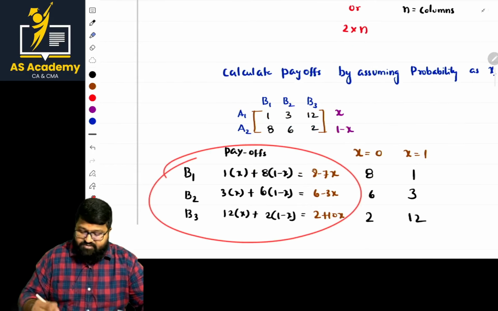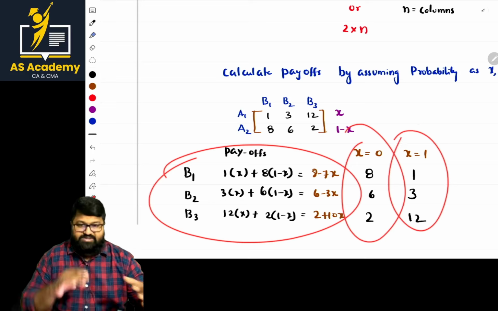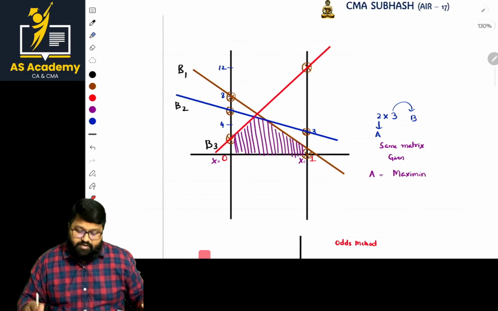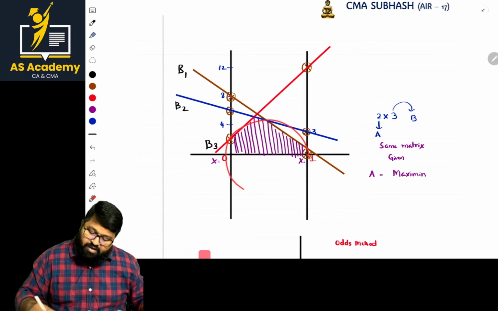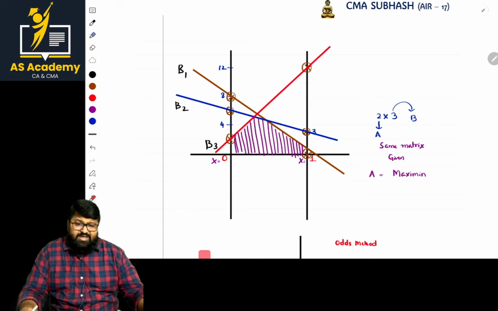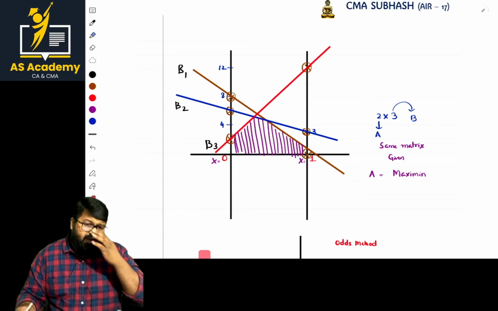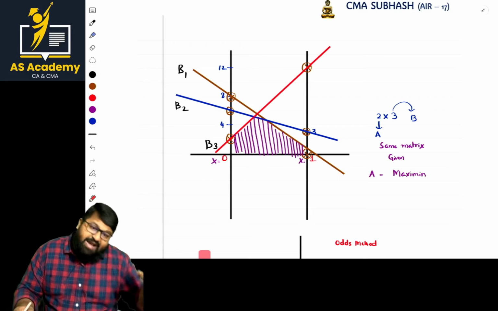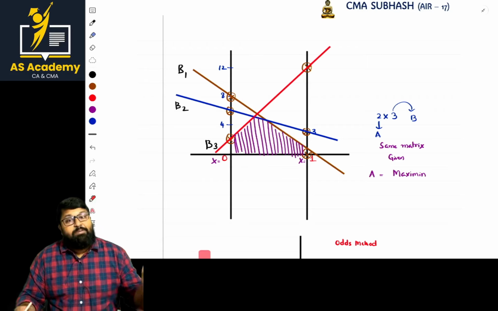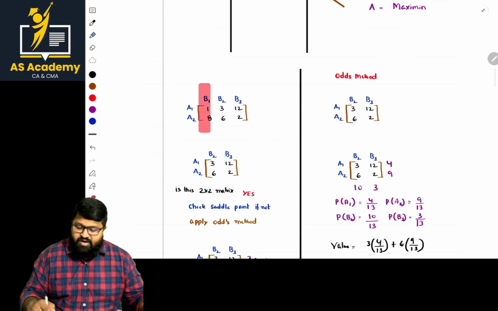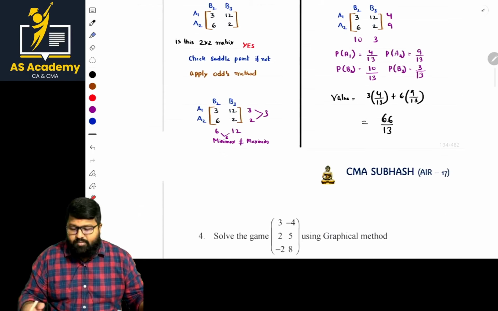So the payoff matrix is this. The x value is taken with two limits, x equal to 0 and x equal to 1, and then we plot the points. In the case of columns, we need to eliminate the B strategy. That is nothing but we take the minimum among the maximum, which is known as Minimax.